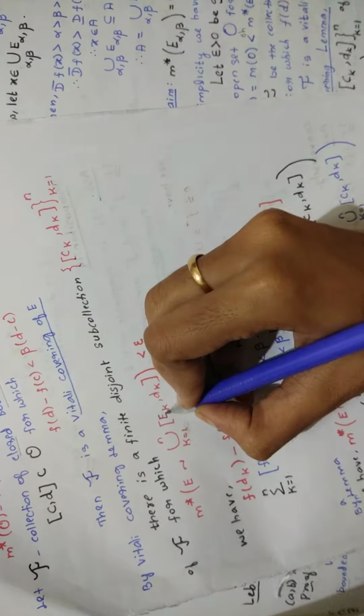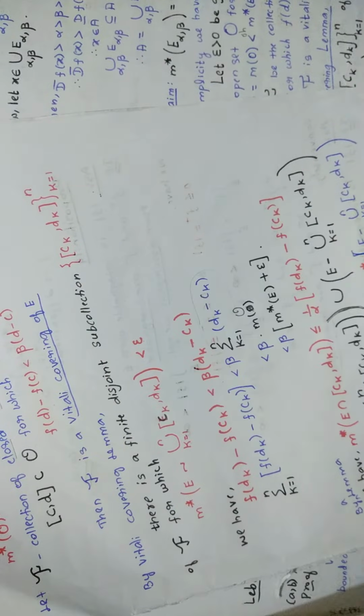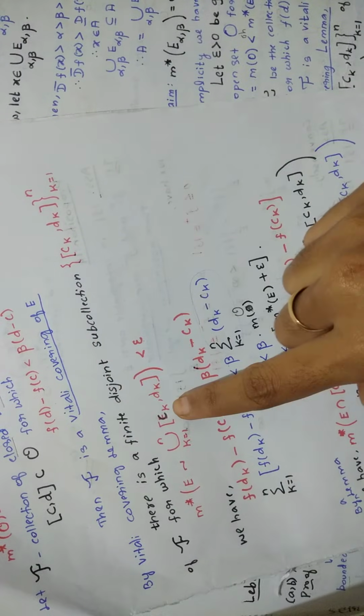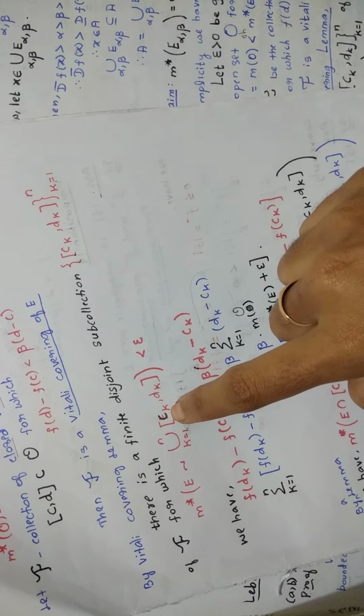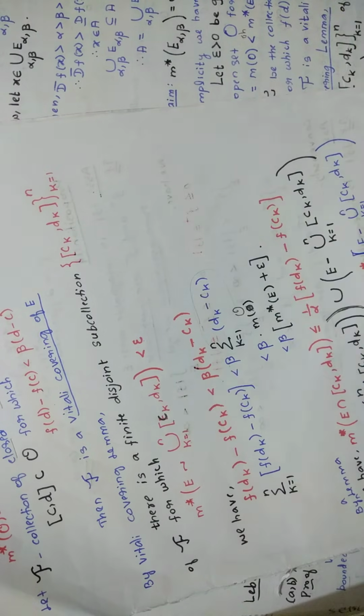I think in this place I mistakenly wrote ek. Here you have to write ck. What a blunder. If you have ck here, then it is very easy to keep this in mind, right? Please correct it. I'm so sorry.